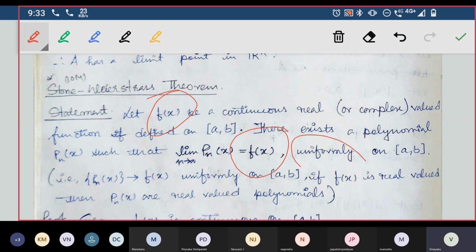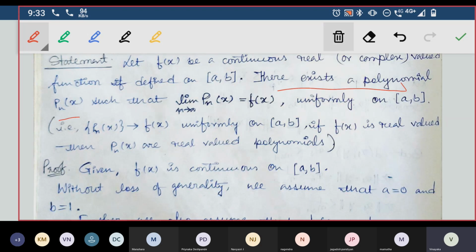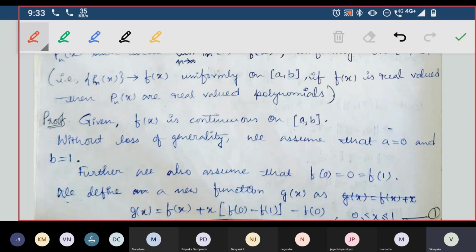Given any continuous function f of x, there exists a sequence of polynomials converging uniformly to it. Uniform convergence is always about a sequence of functions, and this polynomial set is a sequence of functions. So I have to prove there exists a polynomial Pn of x such that limit n tends to infinity Pn of x is equal to f of x. Don't worry much about the second line, which is not properly given. So we'll go for the proof.